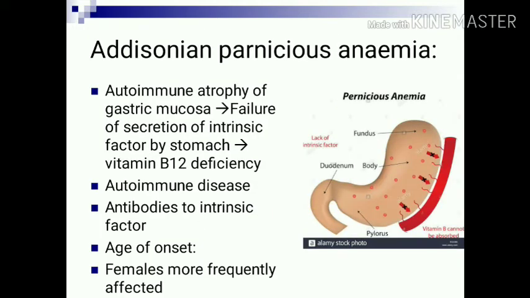Here, Addisonian pernicious anemia is due to autoimmune atrophy of the gastric mucosa. Because of the autoimmune atrophy, the gastric mucosa fails to secrete intrinsic factor, which results in vitamin B12 deficiency. This is an autoimmune disease in which antibodies are produced against intrinsic factor. It is commonly seen in females of the age group 45 to 65 years.